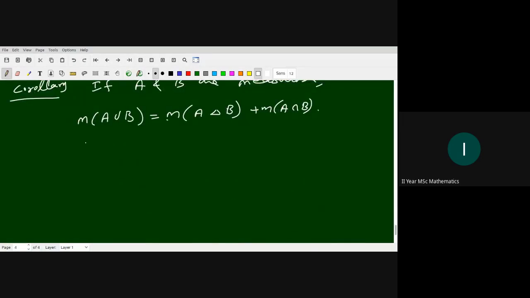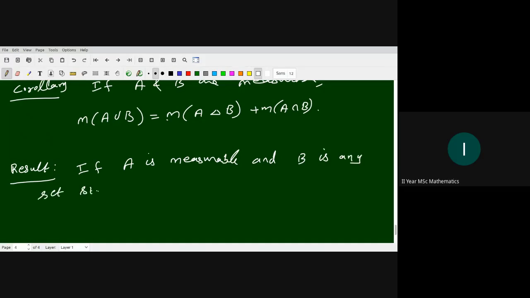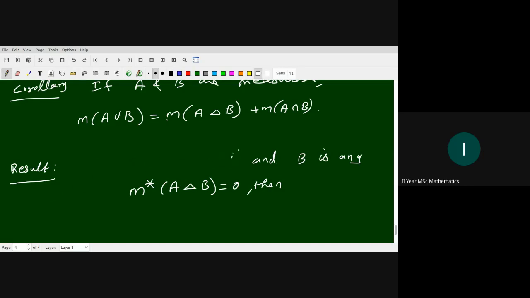Okay. The next is the result. If A is measurable, and B is any set such that M star of A symmetric difference B equals 0, then... Before stating this, we give some elementary results about the measurability.